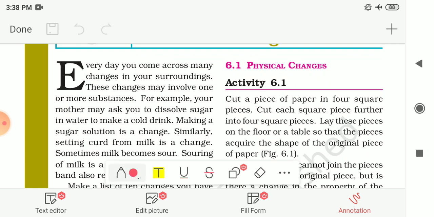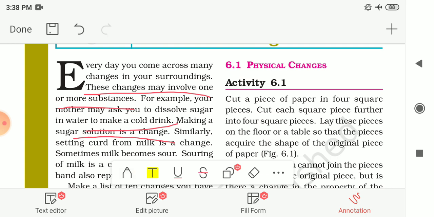Every day you come across many changes in your surroundings, and these changes may involve one or more substances. Examples are given to you. Your mother may ask you to dissolve sugar in water to make a cold drink. While making a sugar solution, you are dissolving sugar into the water, and you get a solution of sugar. So this is a change.